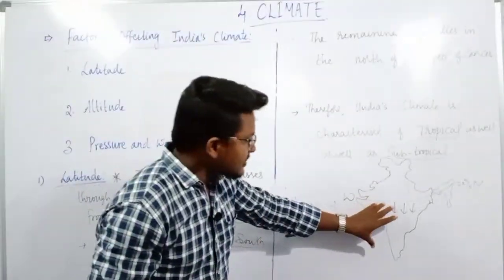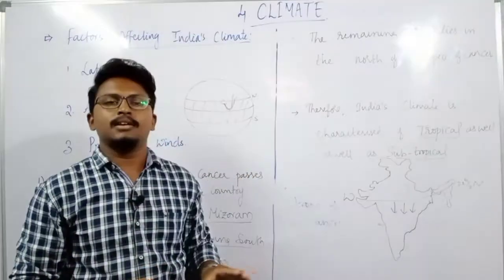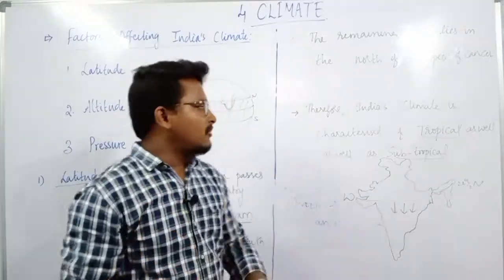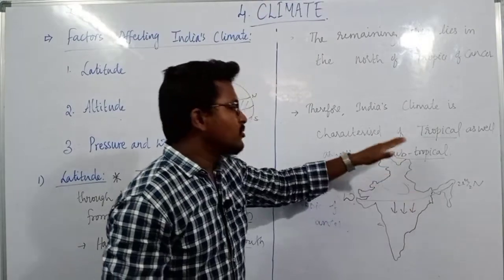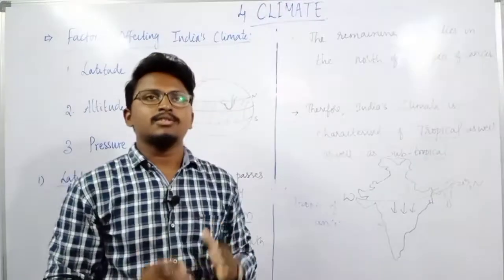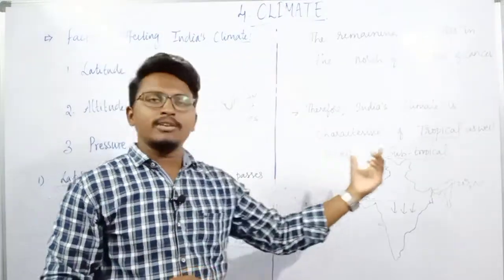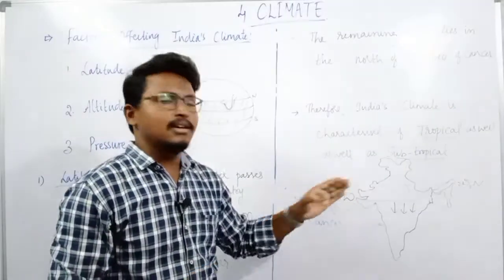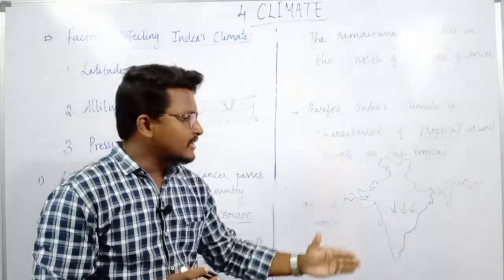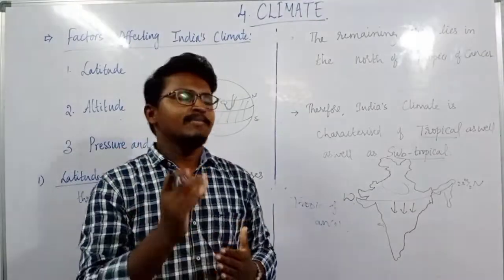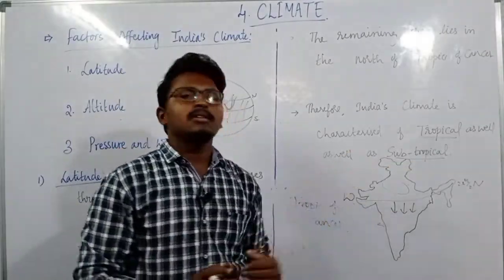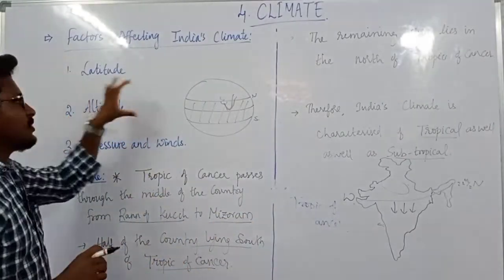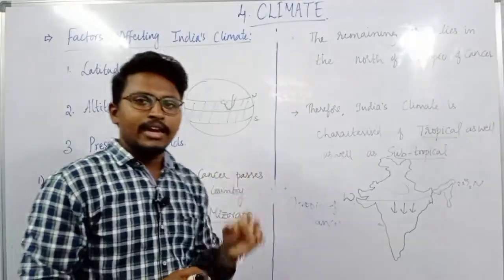The areas lying below the Tropic of Cancer will experience more heat and higher temperatures compared to the area above it. So you can see how latitude is affecting the climate of our country. This Tropic of Cancer is dividing the country: half is experiencing tropical climate and the other half subtropical climate. Next we will see how altitude affects India's climate.